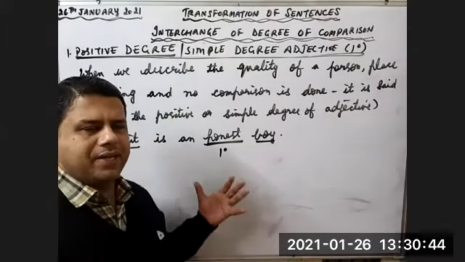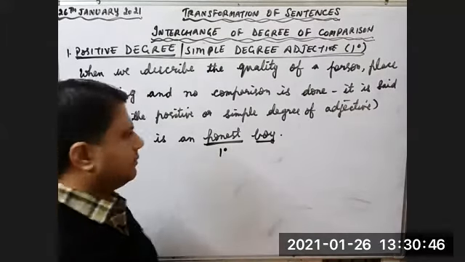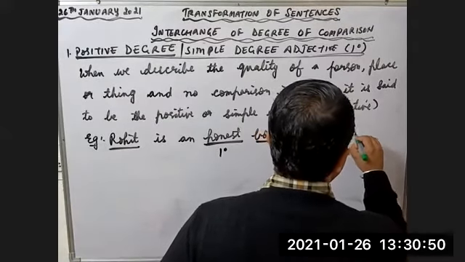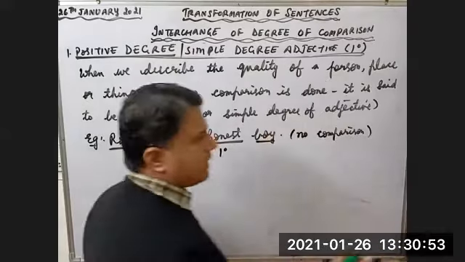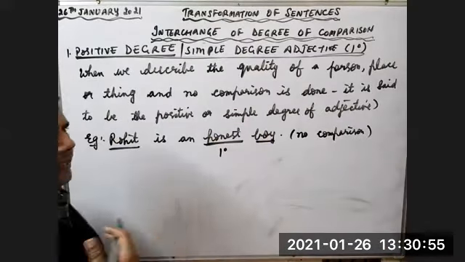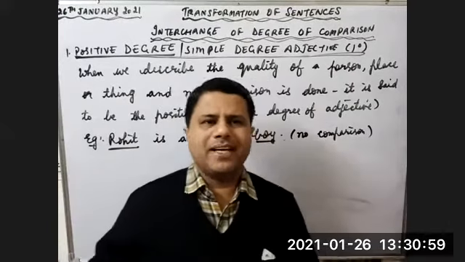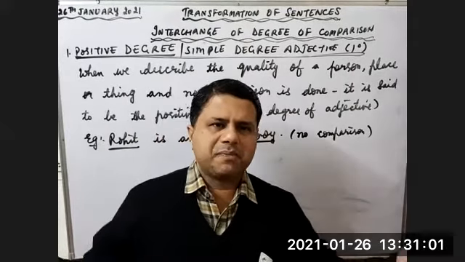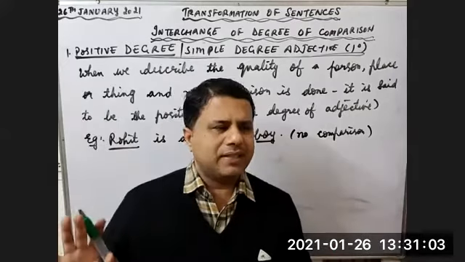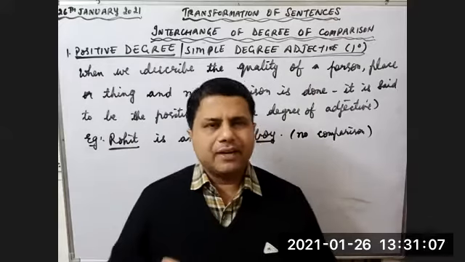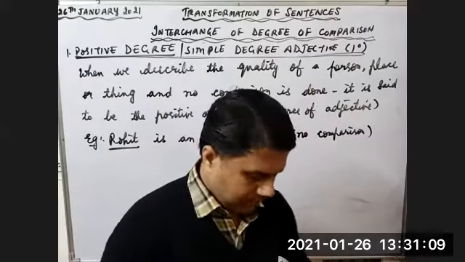Are we comparing Rohit with anybody? No, sir. So no comparison. It does not mean that only Rohit is honest. There can be many more honest boys, many more honest people. But I am not concerned with them. I am just talking about one person, that is Rohit. That Rohit is an honest boy.